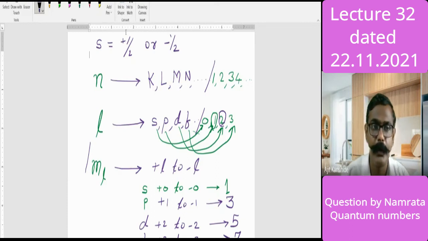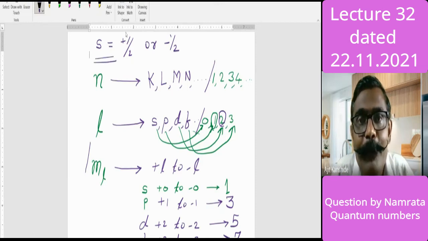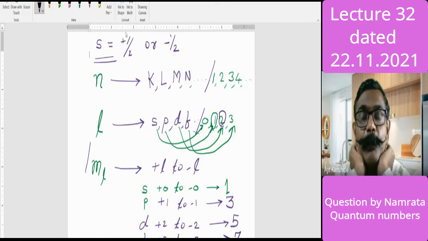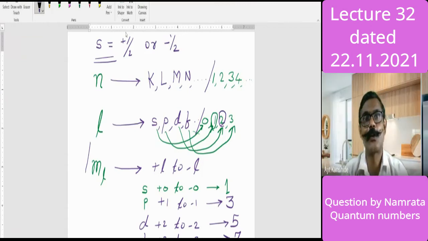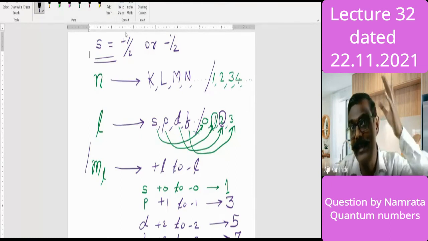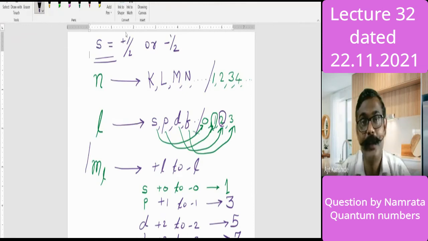I continue the discussion with this last quantum number, the spin quantum number. Generally we say plus half spin. What is your understanding of the plus half spin? Rotation of the electron in which direction? Positive direction, dextro rotary? Dextro and levo are for optical activity, the rotation of the plane of polarization of light. Here we are talking about the rotation of the electron.